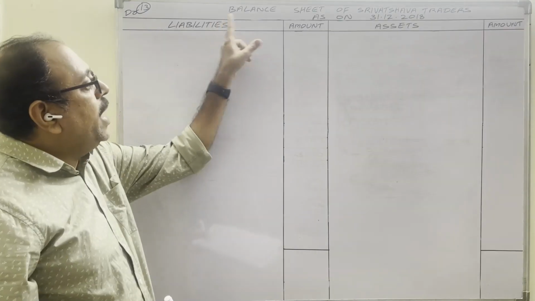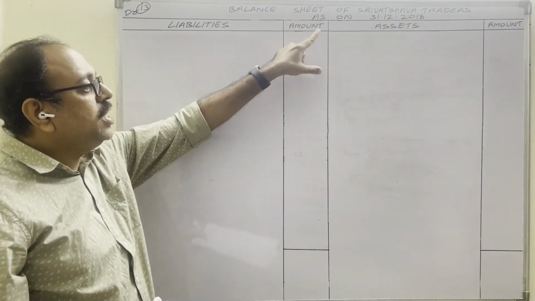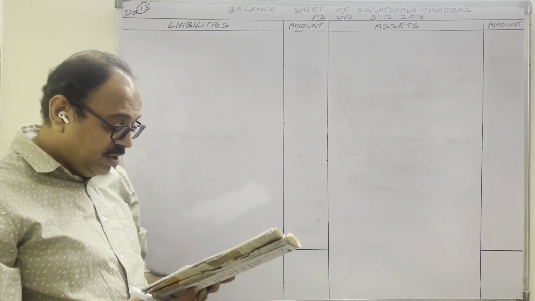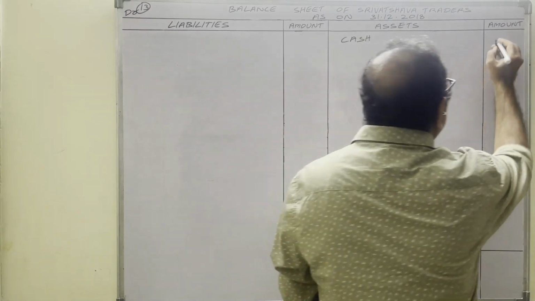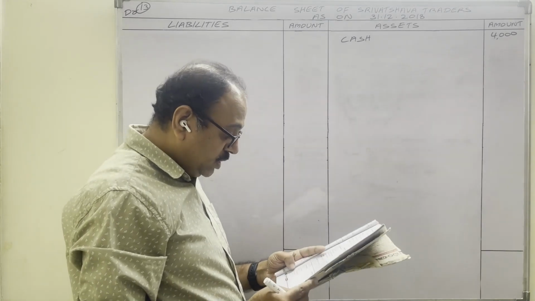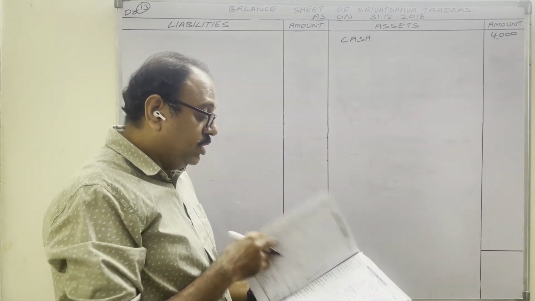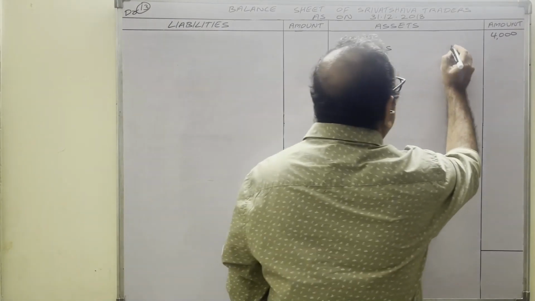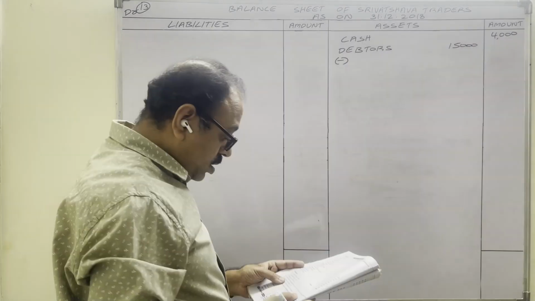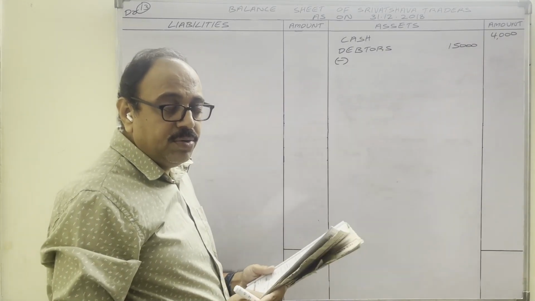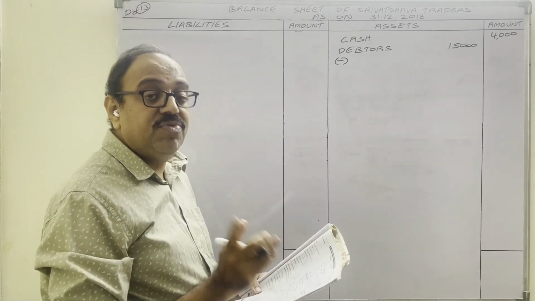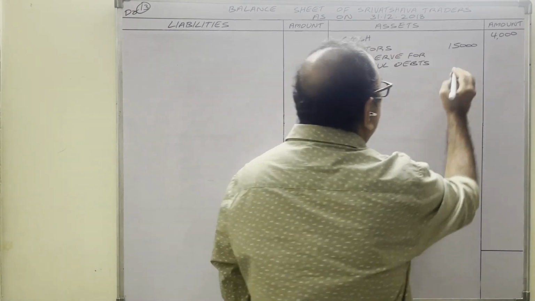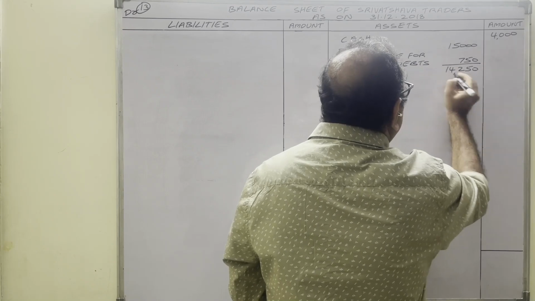Next, balance sheet. Balance sheet of Srivastava Traders as on 31st December 2018. Liabilities amount, assets amount. Cash, asset 4,000 rupees. Opening stock, wages, carriage on purchases, carriage on sale, audit fee, drawings, debtors, asset in inner column because two adjustments are there. First adjustment, reserve for doubtful debt. You have to subtract, no? Which amount? Adjustment amount 750 rupees minus reserve for doubtful debts 750, 14,250 in inner column.